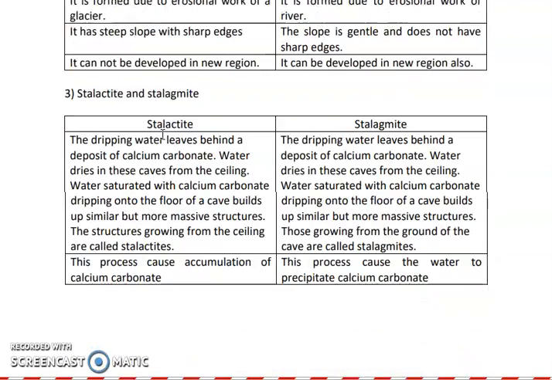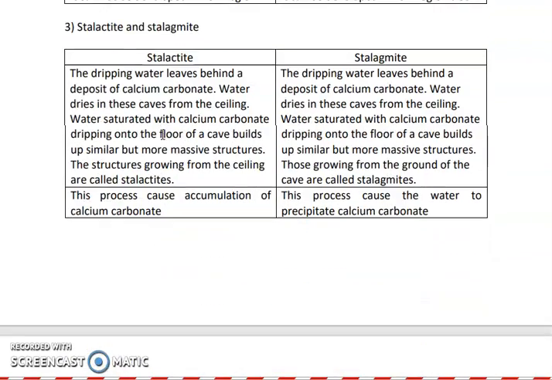Now, the next difference is between stalactite and stalagmite. We all know that these are landforms which are formed underground, and they are basically created in karst topography. So, what are stalactites? Dripping water leaves behind a deposition of calcium carbonate. Water drips in these caves from the ceiling, and the structure growing from the ceiling is called a stalactite.